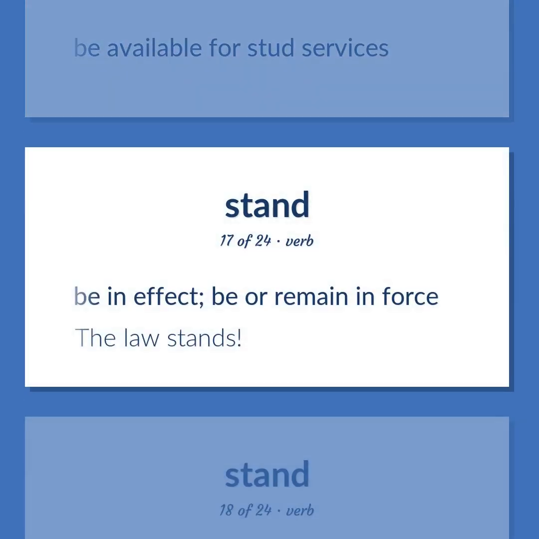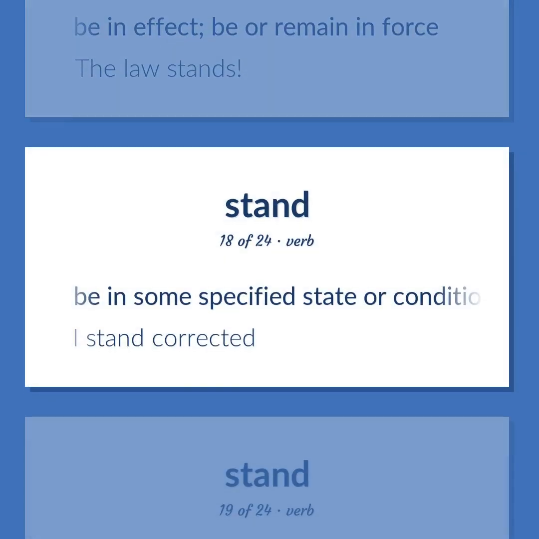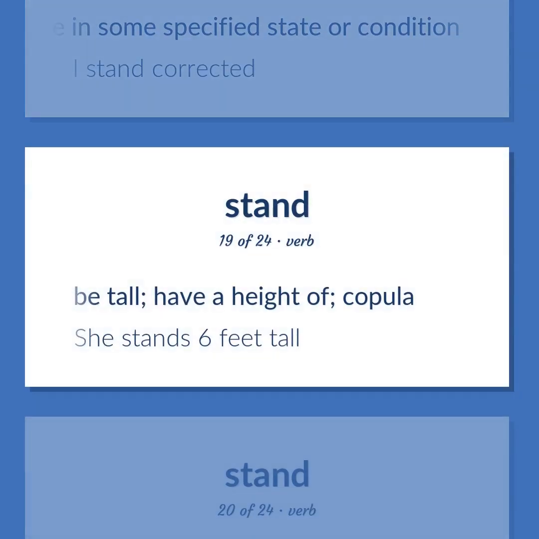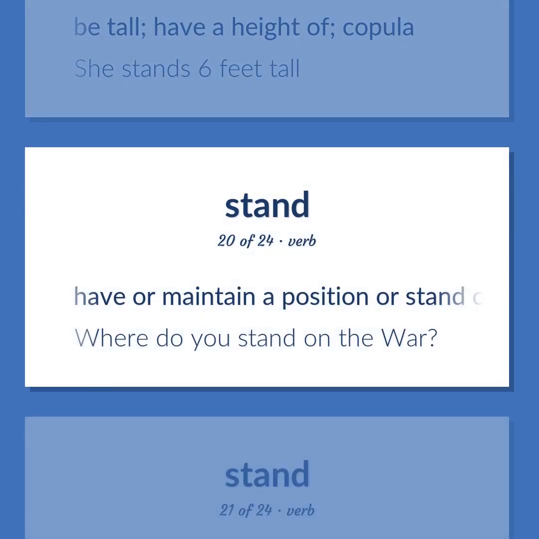Be in effect. Be or remain in force. The law stands. Be in some specified state or condition. I stand corrected. Be tall. Have a height of, copula. She stands 6 feet tall. Have or maintain a position or stand on an issue. Where do you stand on the war?